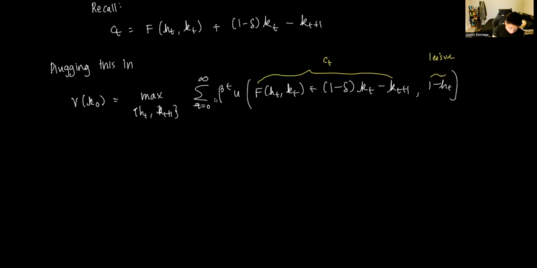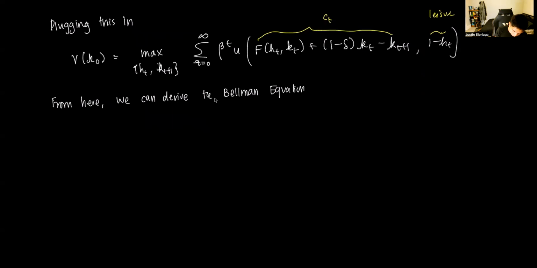From here, we can derive the Bellman equation. This will be given as V(K_t) is equal to the max.